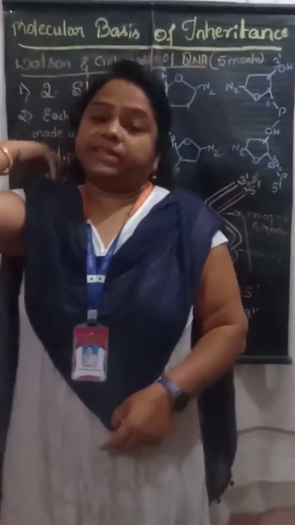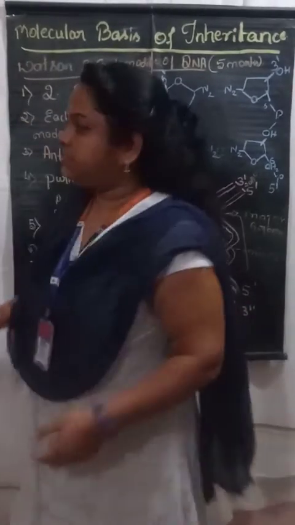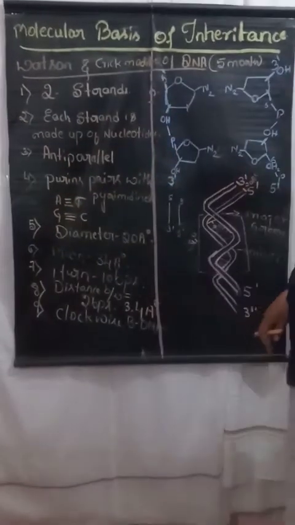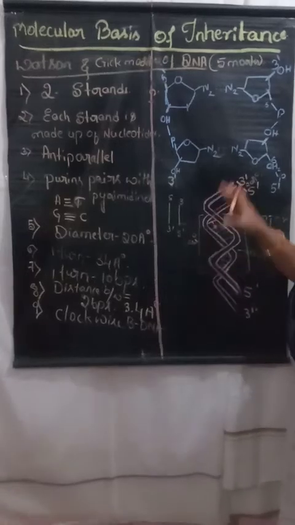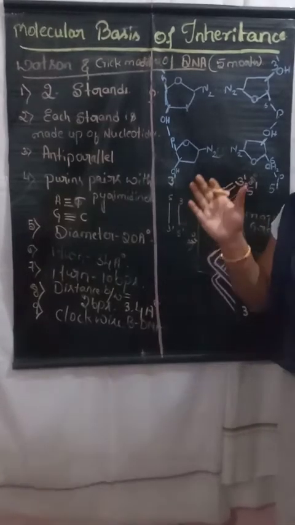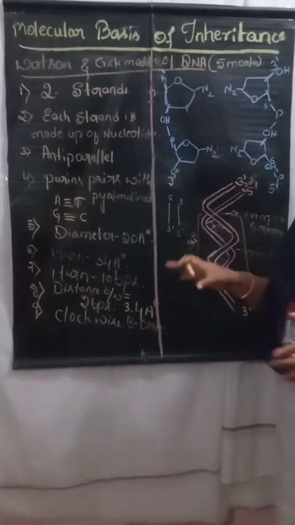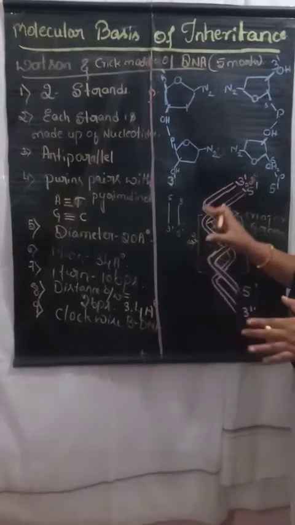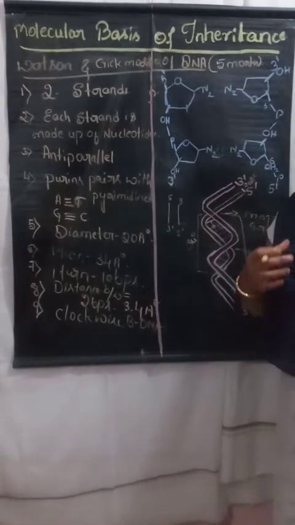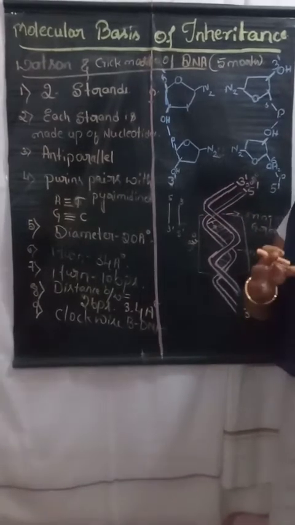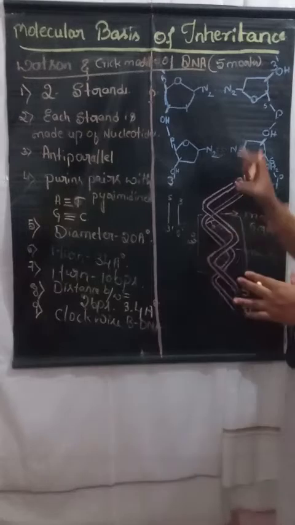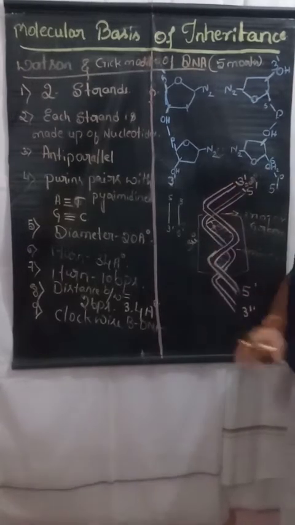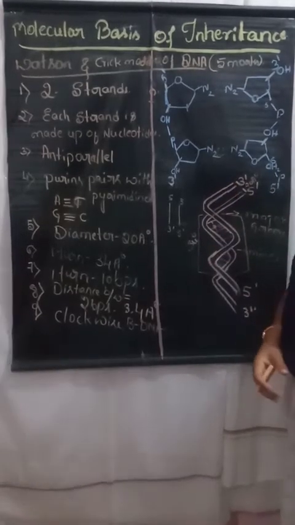Okay. What is the skeleton of this DNA? The skeleton of the DNA is nothing but what? It gives the support, it gives the structure to the DNA. Just as the skeleton, the bones, gives structure to our body, similarly DNA has a shape and is supported.